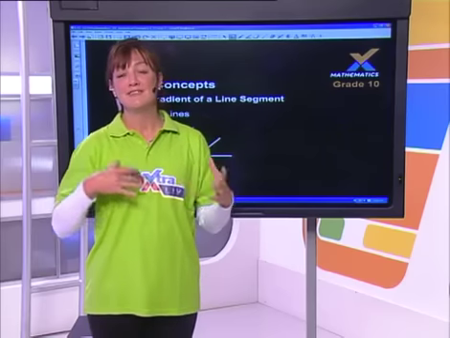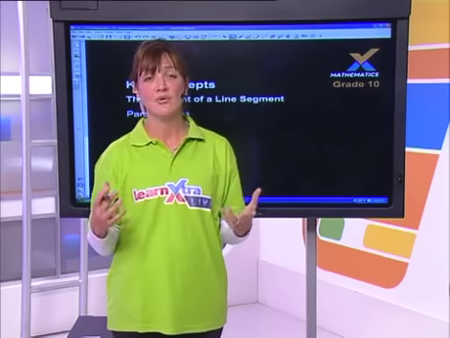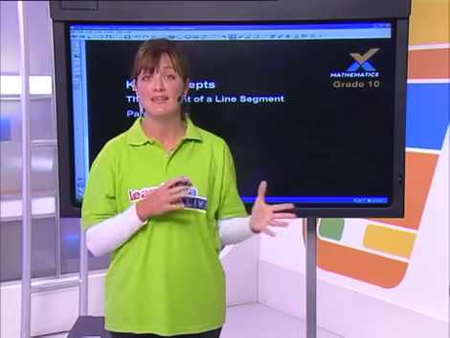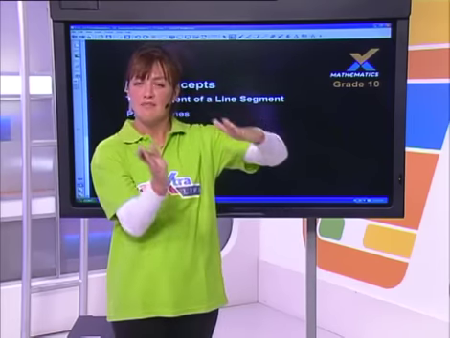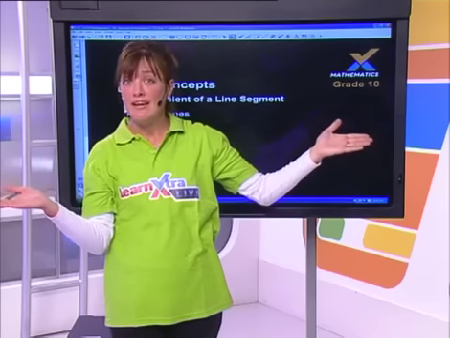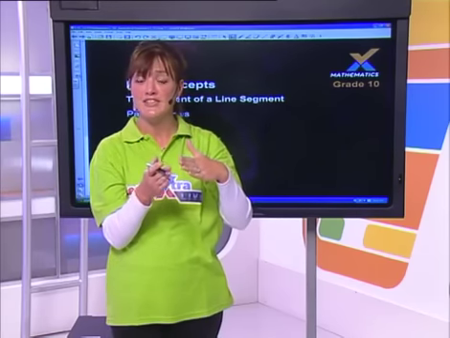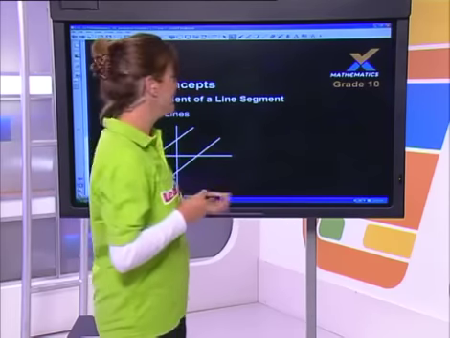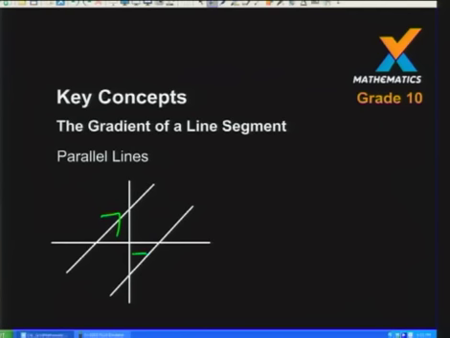Quickly before we go, just a few important things regarding gradients and coordinate geometry. First things first. If we've got two lines on a Cartesian plane and they are parallel to each other, they would run equidistant from each other. They're never going to get further apart and they're never going to get closer together. What could we say about their gradient? What would be clear about the two gradients if they were parallel? Having a look at it, that line and that line are parallel, which means they are going to have the same gradient.